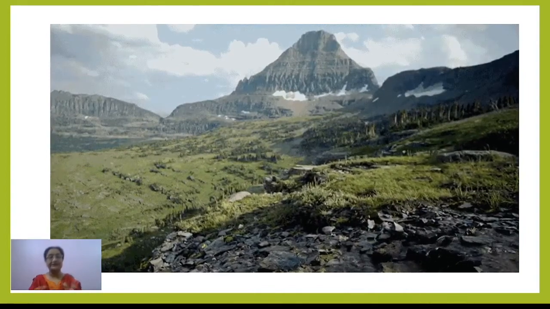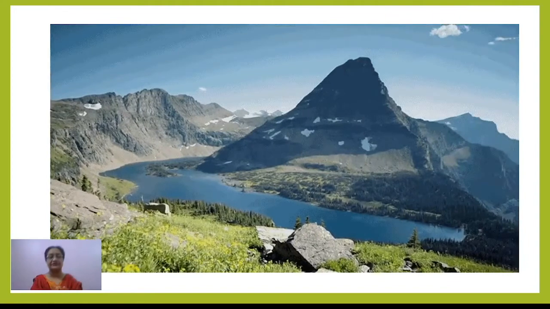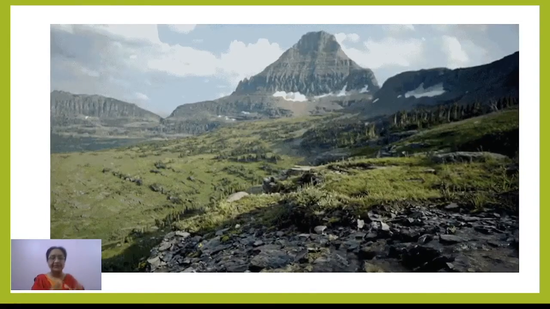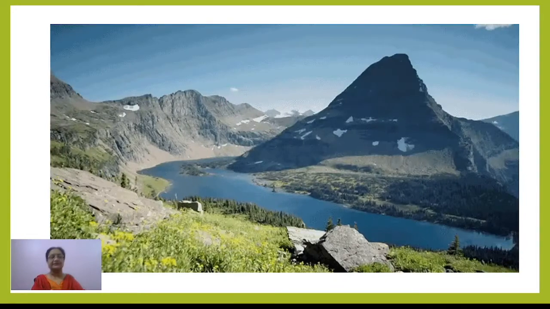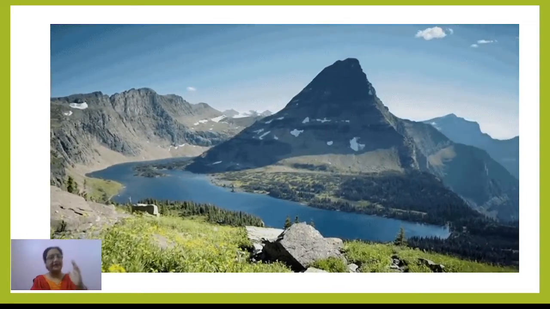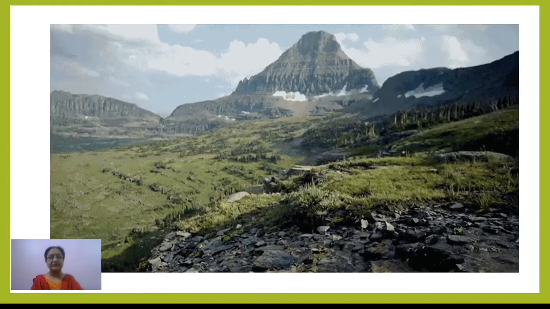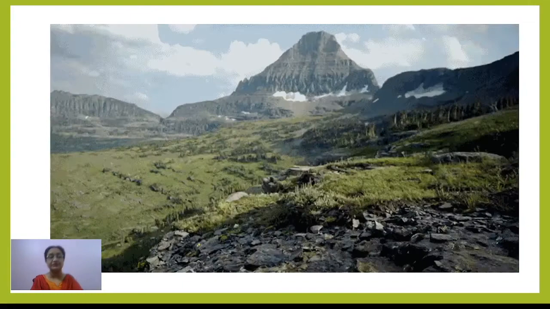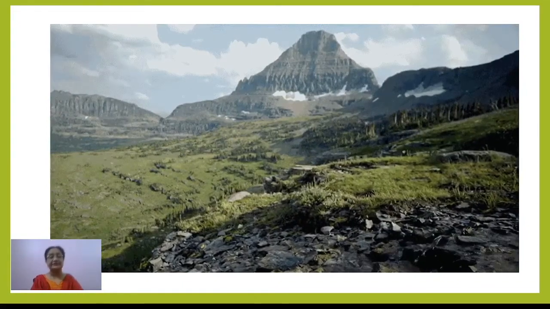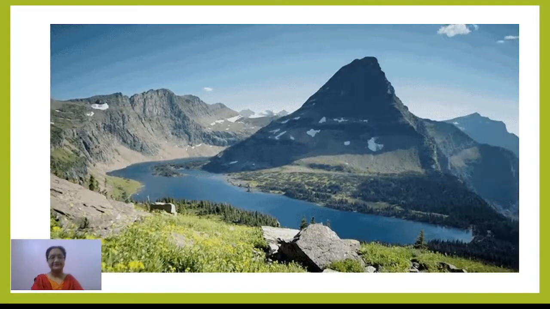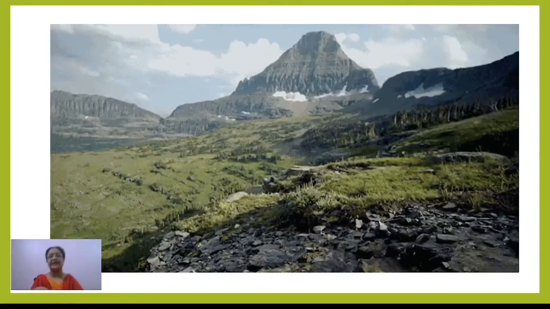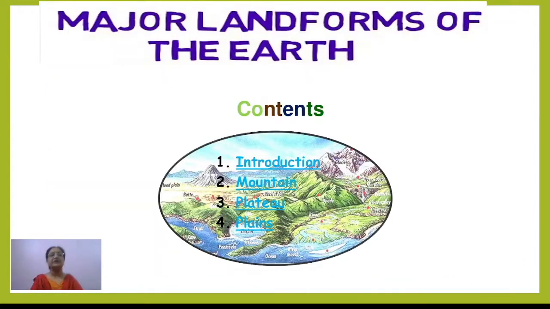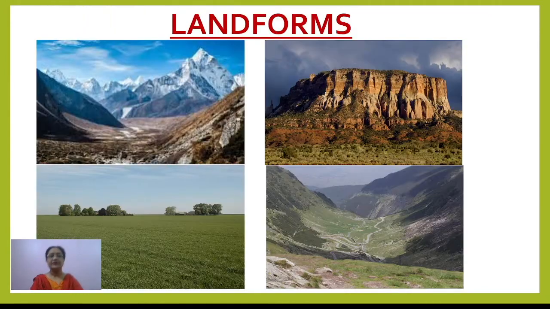So what are these different forms of land features we can find on the earth's surface? The major landforms are, number one, the highest ones, called mountains, then a little lower than that are hills, then highlands or generally plateaus, then the plain areas, and also the valleys. These are the major landforms we can find on the earth's surface, and in this topic we have to study these different landforms.